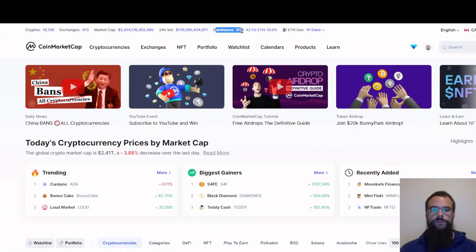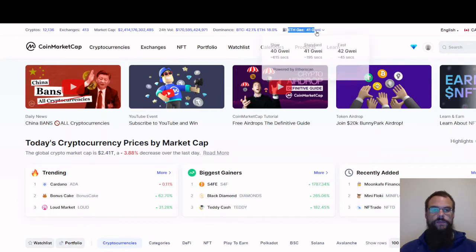For the dominance, Bitcoin is the biggest at 42.1%, and Ether is 18.0%, and then the rest of that percent is combined across all the other cryptocurrencies. And then Ether's gas right now is 41 gwei.